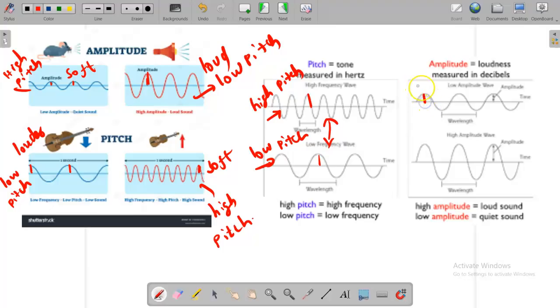Here the height is shorter, so it is soft sound, and this is tallest, so it is louder. And here you can count the number of waves: 1, 2, 3. Here 1, 2, 3. Same number of waves, so same pitch. There is no pitch difference.